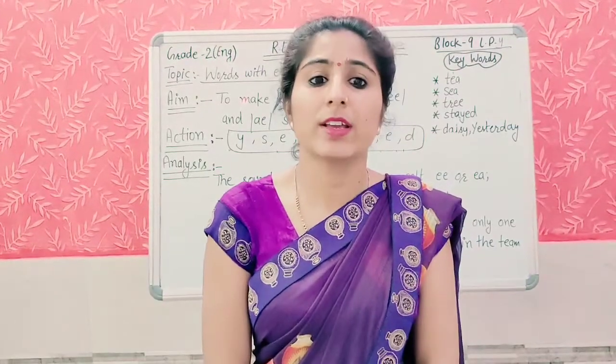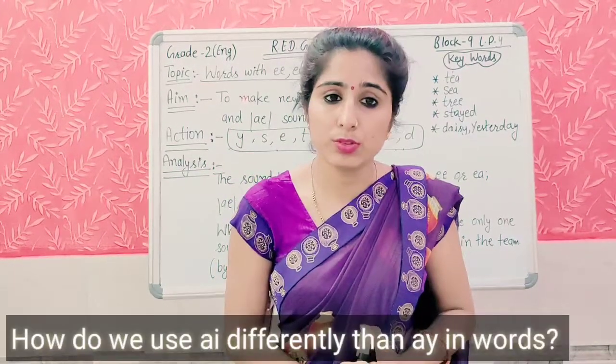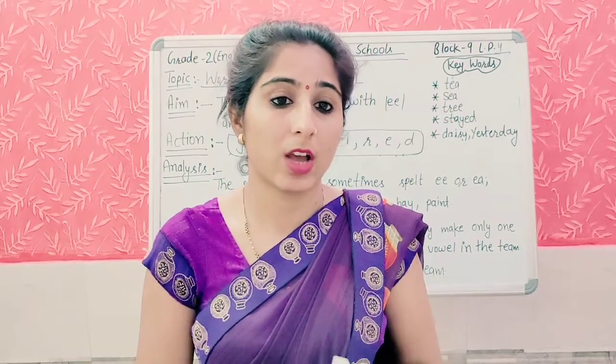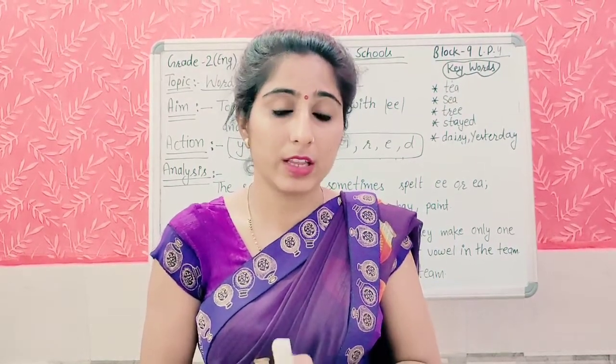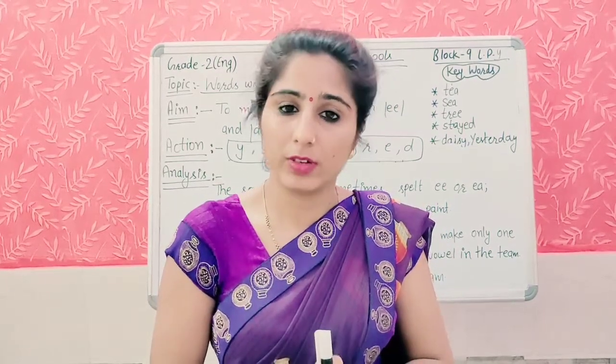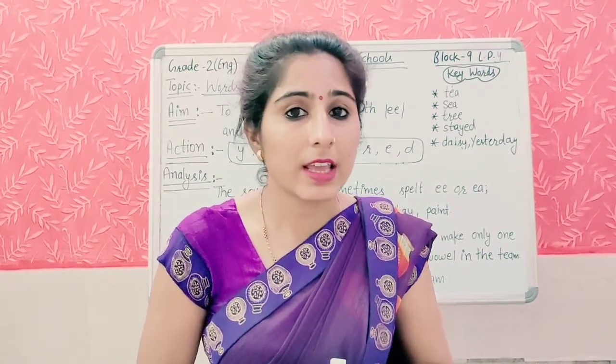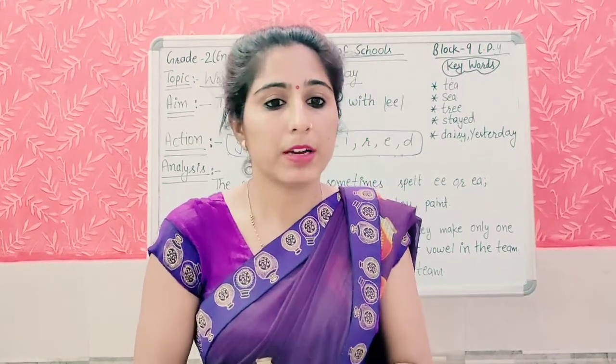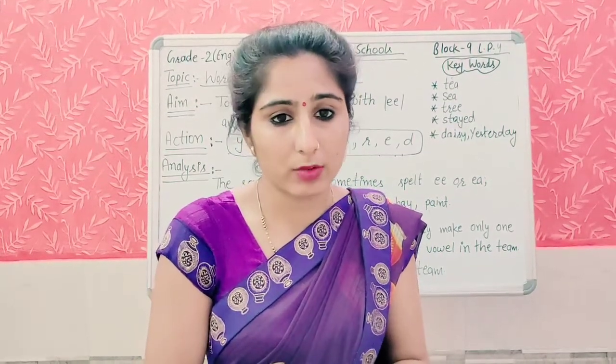Student, my next question is, how do we use AI differently than AY in words? Right, the letters AI come in the beginning or middle of words, but AY comes at the end of the words.